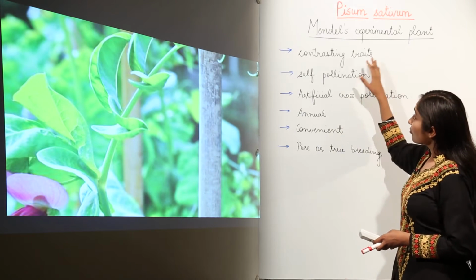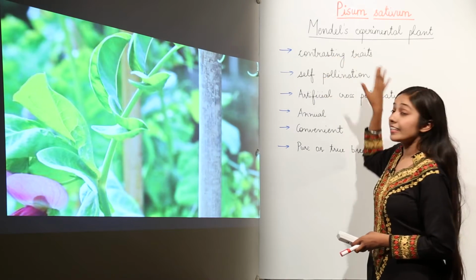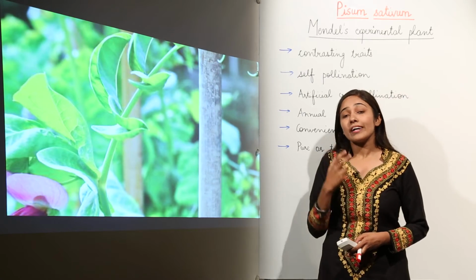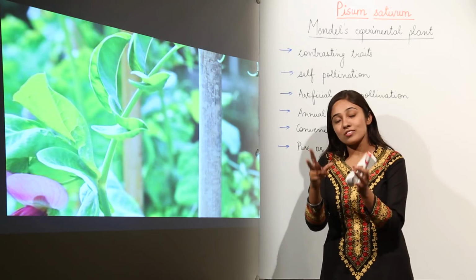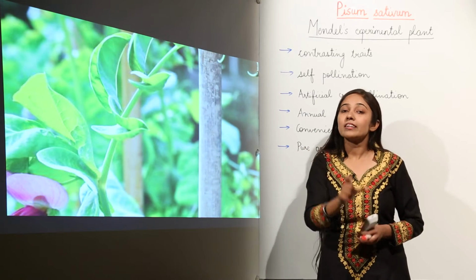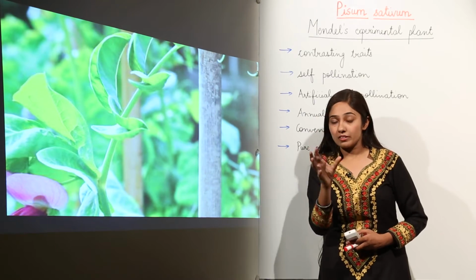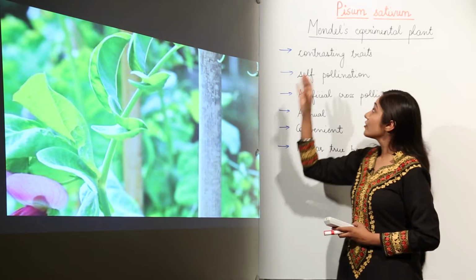First of all, it had contrasting traits. What do you understand when I say contrasting traits? It means two opposing traits in which one is dominant and the other is recessive. That pair is known as a contrasting trait, right?